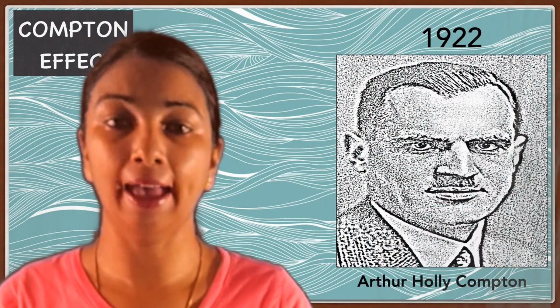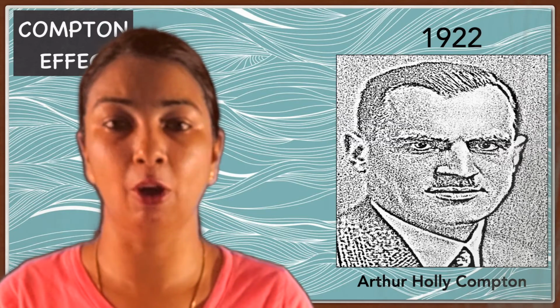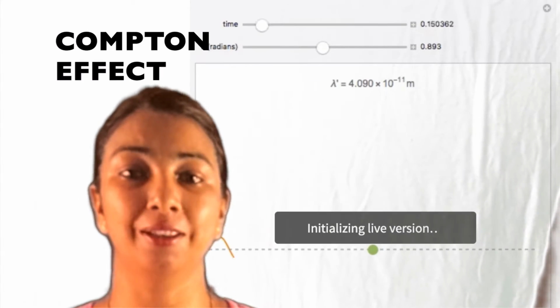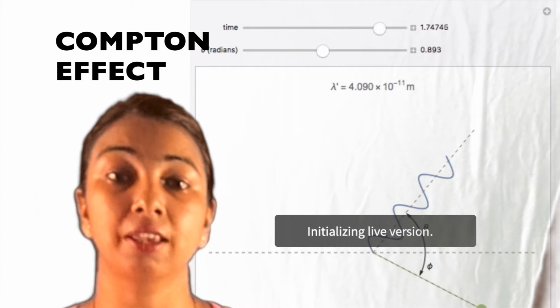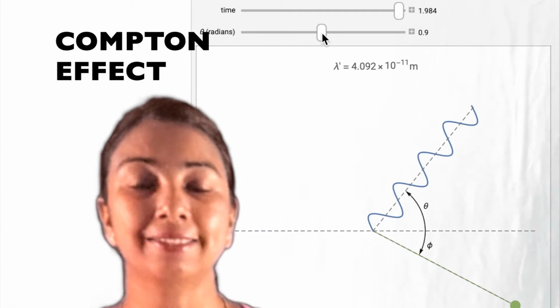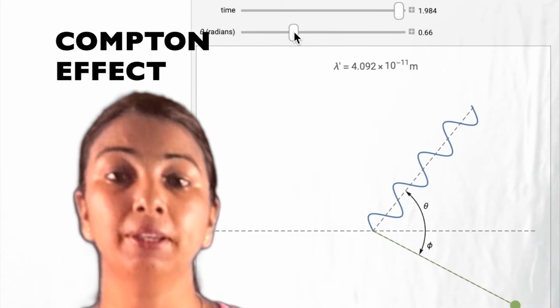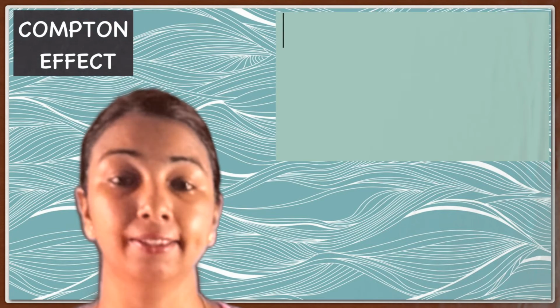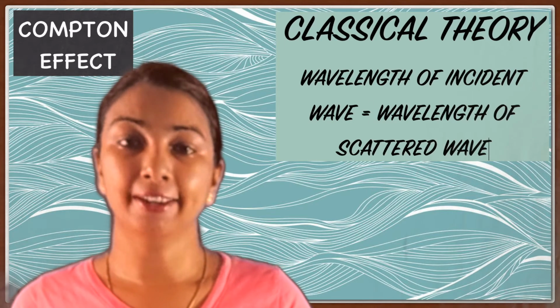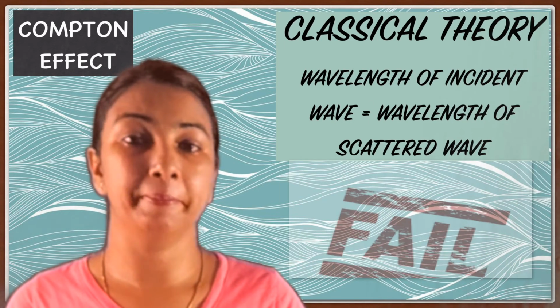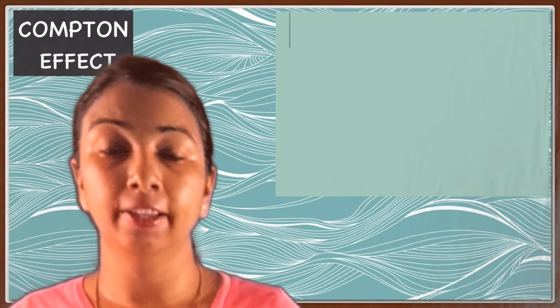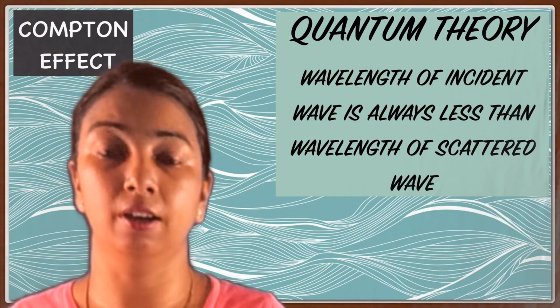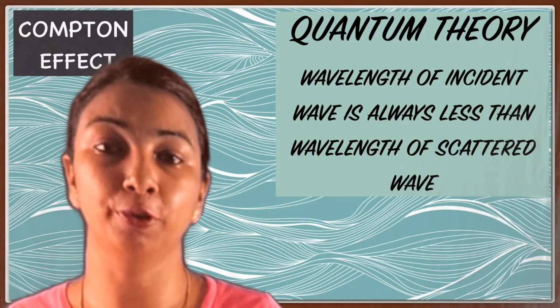In 1922, Compton performed an experiment using X-rays incident on a carbon block. He observed an unusual result in the X-rays scattered from the material. According to the classical theory of electromagnetic waves, when electromagnetic waves are scattered from an atom, the wavelength of the scattered radiation is expected to be the same as the incident radiation. Then Compton explained this phenomenon with the help of the quantum theory of radiation.